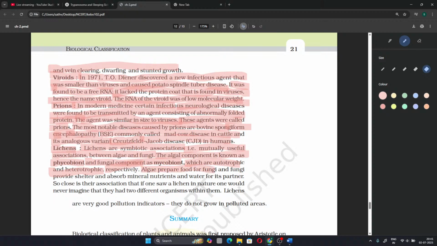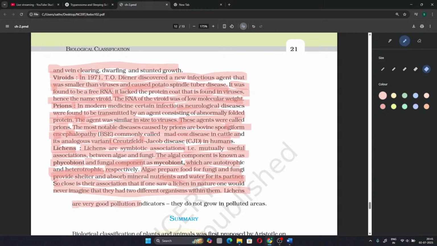Algae prepare food for fungi, and fungi provide shelter and absorb mineral nutrients and water for its partner, which is algae. So close is their association that if one saw a lichen in nature, one would never imagine that it had two different organisms within it.